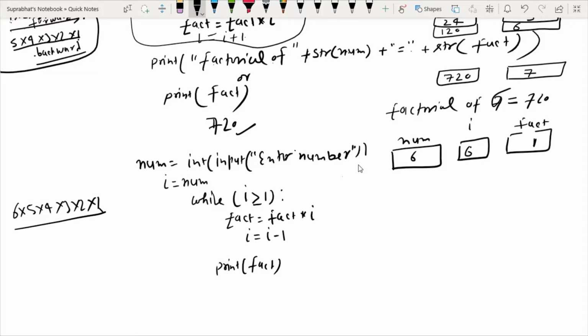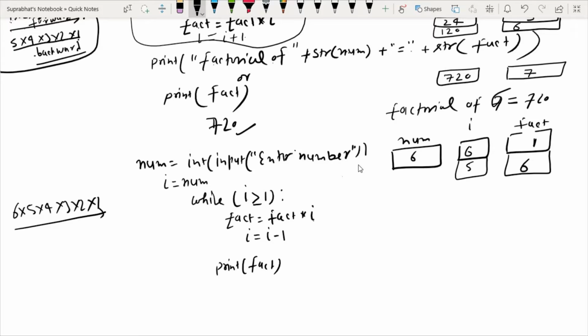This is the backward approach, so it will start from 6. So the initial value of fact is 1 and the initial value of I is 6, so the value of fact is 6. Now the value of I is decremented by 1, 6 minus 1 is 5, now it becomes 5.